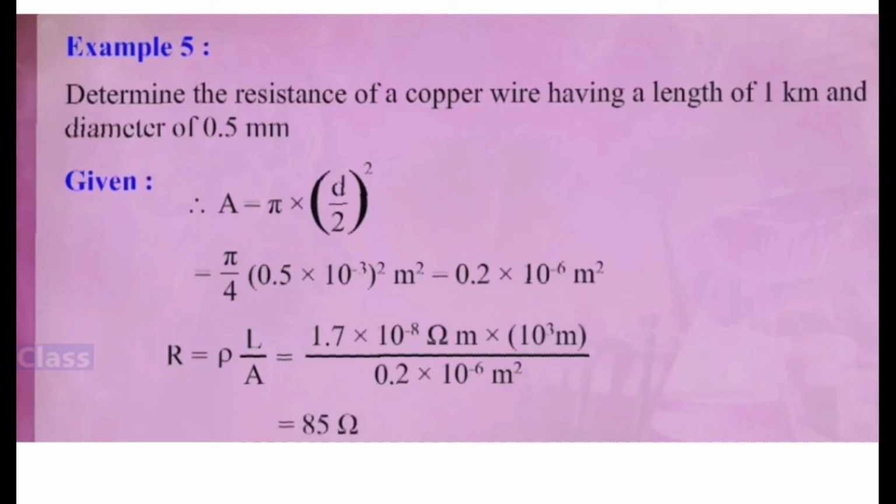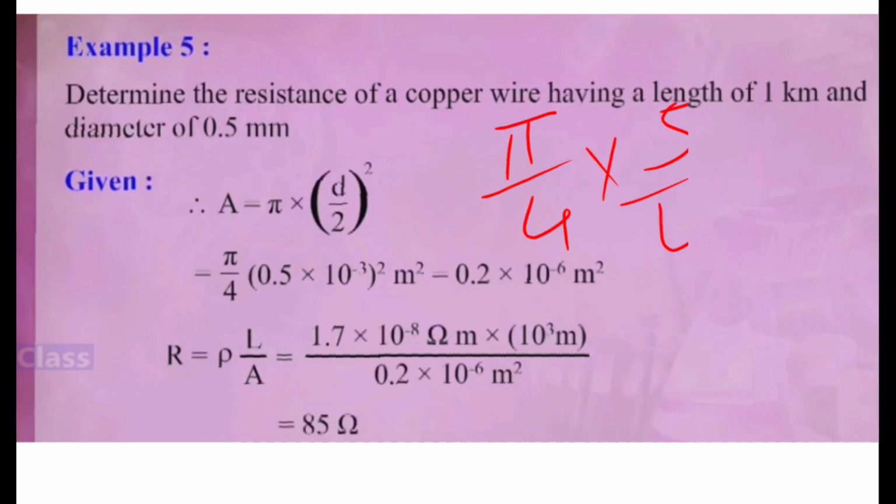This is pi and now we are going to find out the square of it. Sorry. So let me solve. So you have pi upon 4 into 5 upon 10. This 0.5 is 5 upon 10.